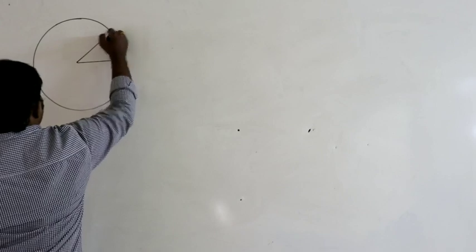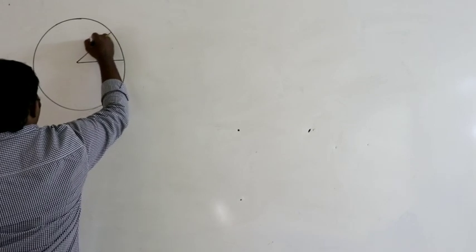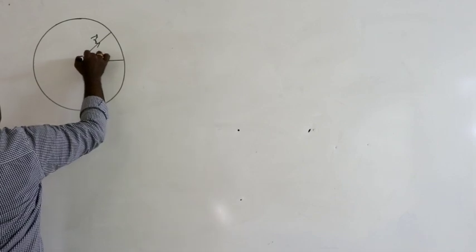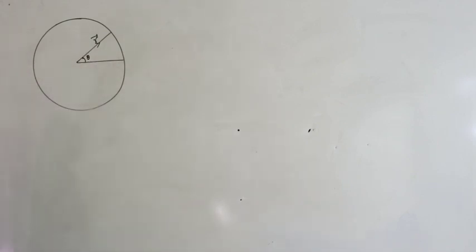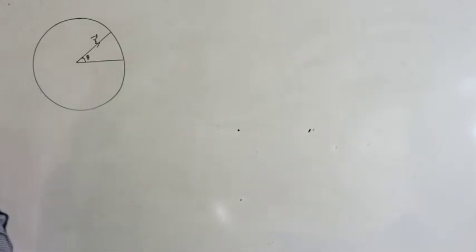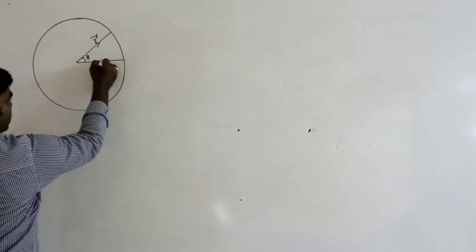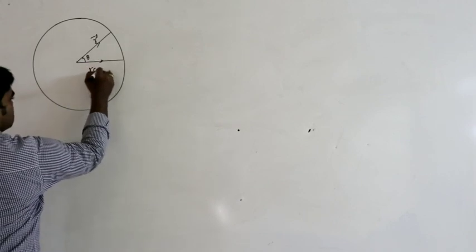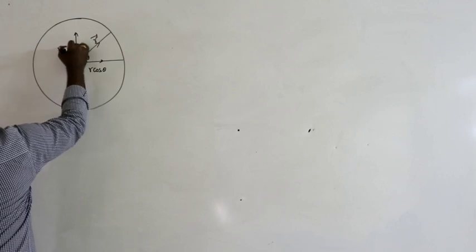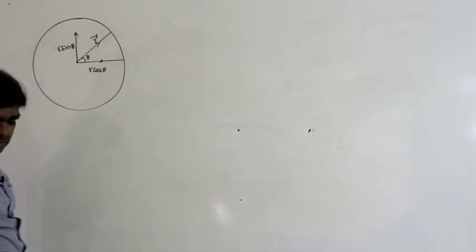Let us say radius vector r bar makes an angle theta to the horizontal. So now here r can be divided into two components, r cos theta and r sin theta.